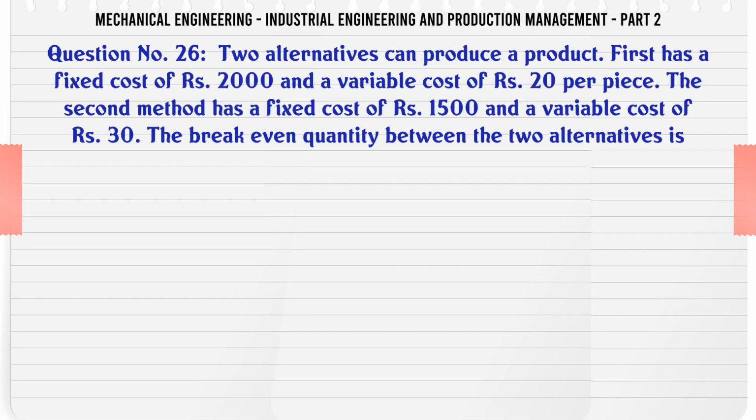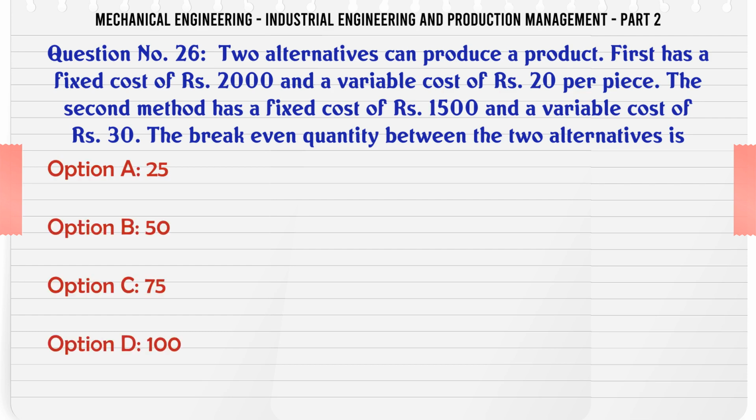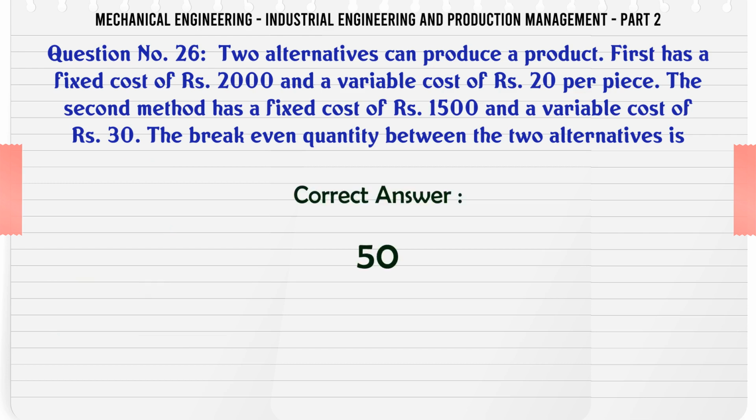Two alternatives can produce a product. The first has a fixed cost of Rs 2000 and a variable cost of 20 rupees per piece. The second method has a fixed cost of Rs 1500 and a variable cost of 30 rupees. The break-even quantity between the two alternatives is A. 25, B. 50, C. 75, D. 100. The correct answer is 50.